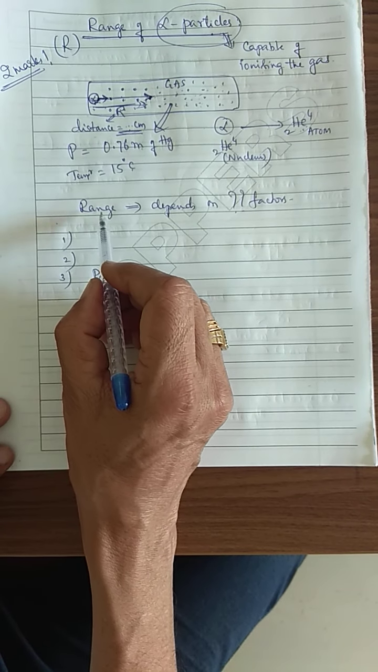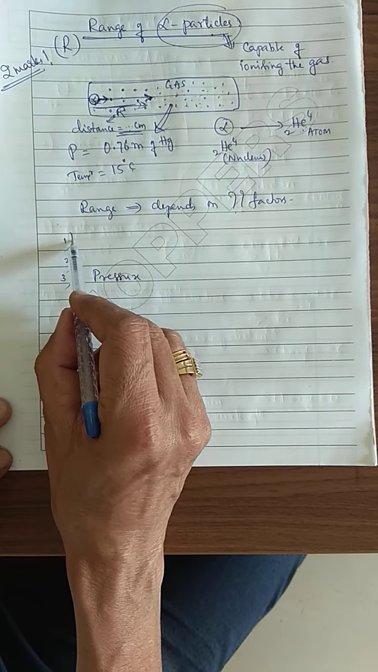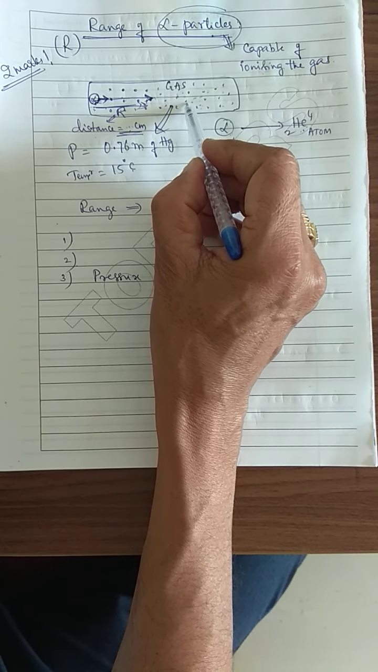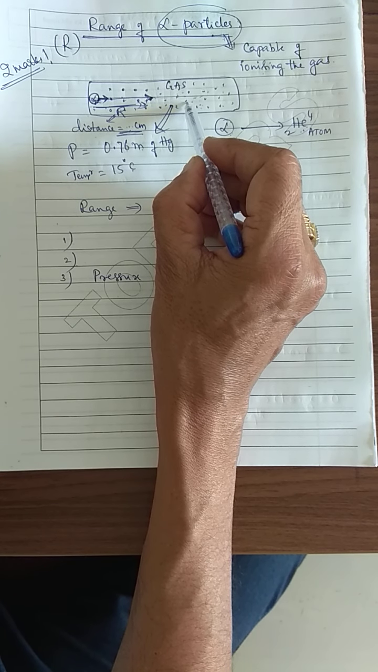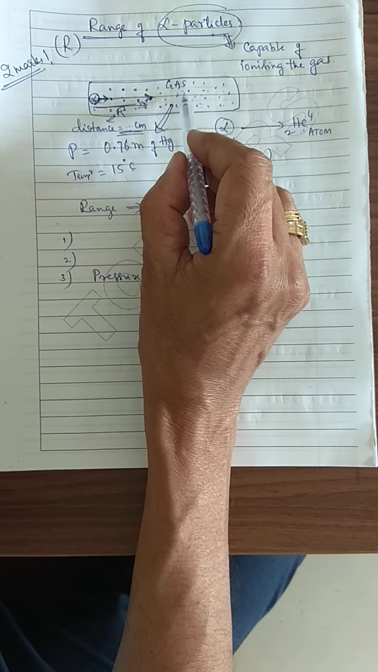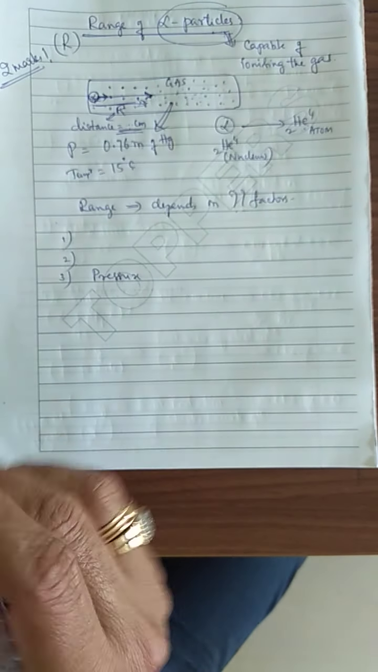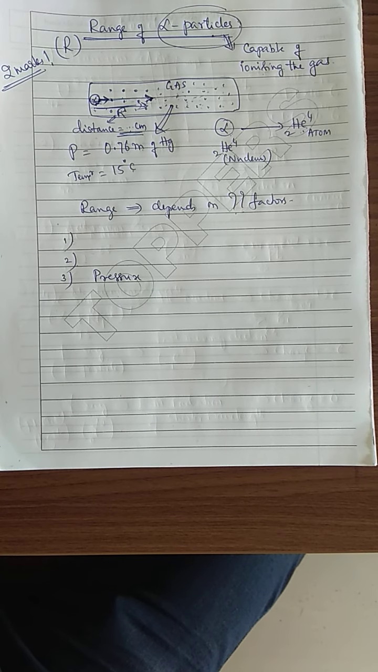Therefore, I can say the range depends upon three factors. Number one, the initial energy of the alpha particle. Number two, the ionization potential of the gas molecules. Number three, the pressure at which we have maintained the gas, depending upon which the chances of collision between the gas and the alpha particle take place. Okay, this is the one concept.